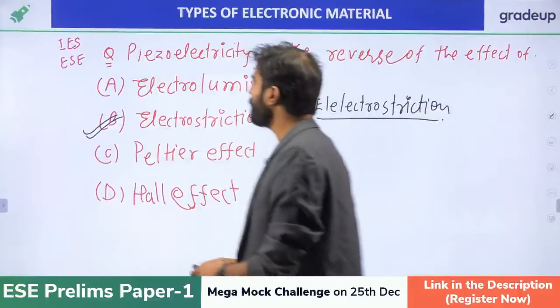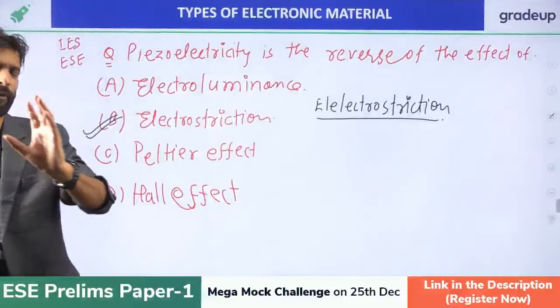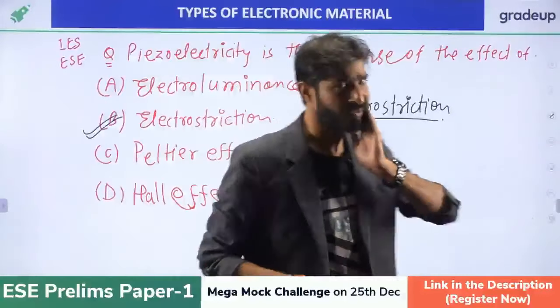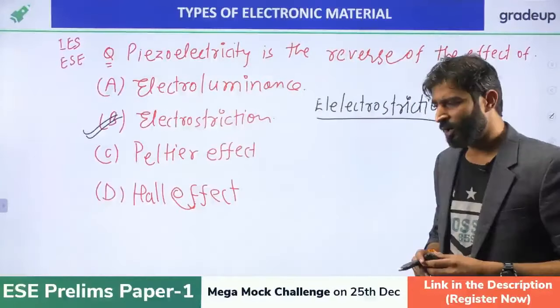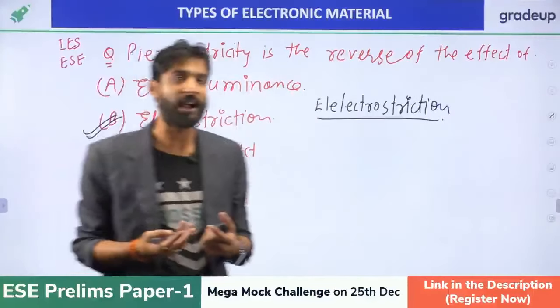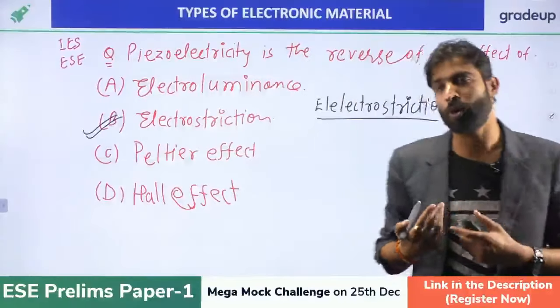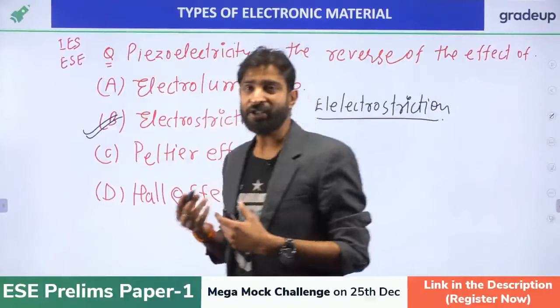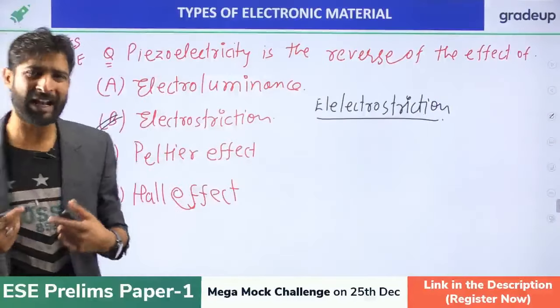Okay. What happens in the piezoelectric material? First, just remember what happens in the piezoelectric material. When force or strain is applied, the strain is converted into what? Charge, or electric field, we can say.